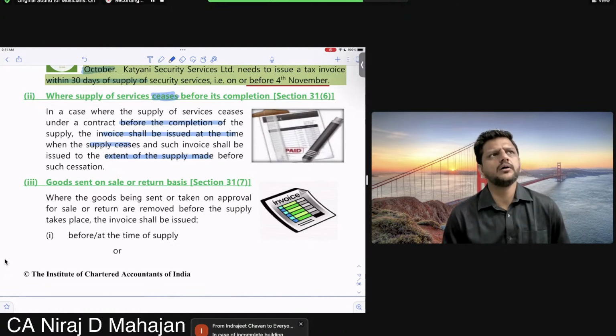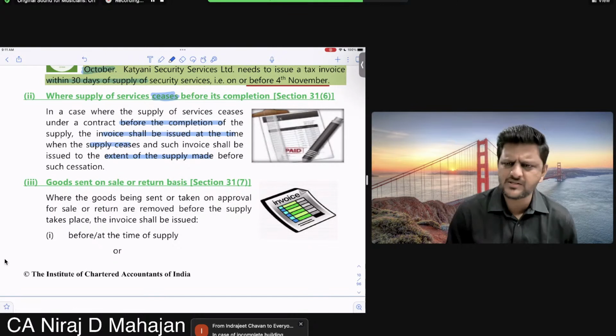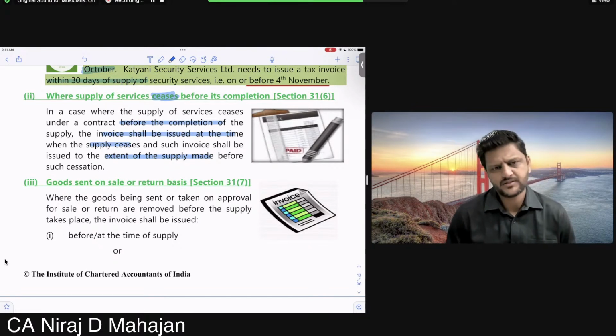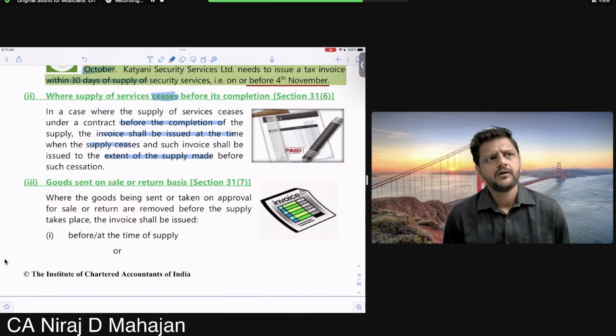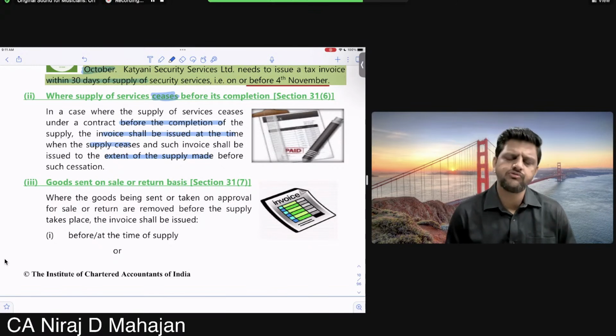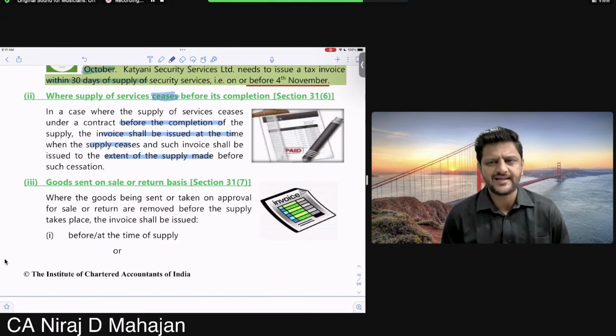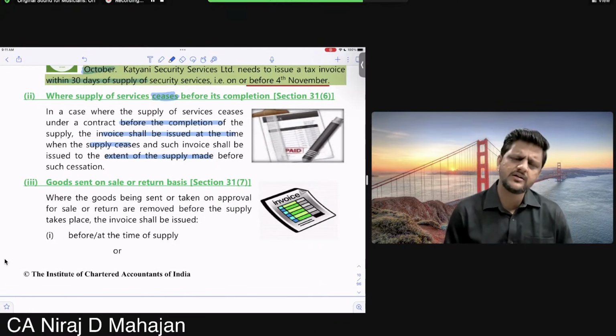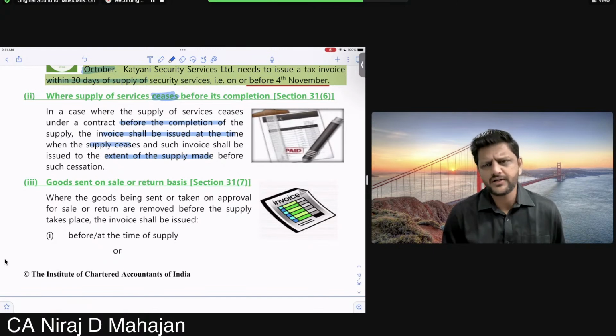But you have stopped after 6 months. So it is completely okay to raise an invoice for 6 months. Is it okay, everybody? And obviously you will raise an invoice for the work done, proportionately, right? Now, the security services example I had given, the contract is done for the entire year or 2 years or 5 years, something like that. That is completely okay, right?